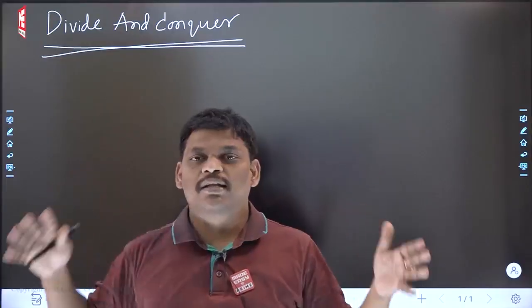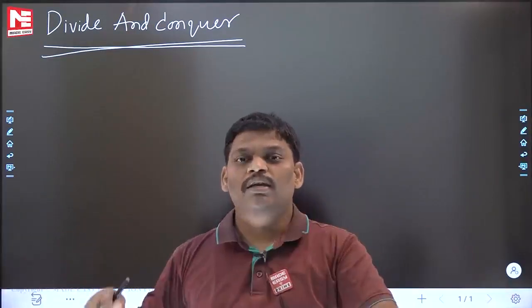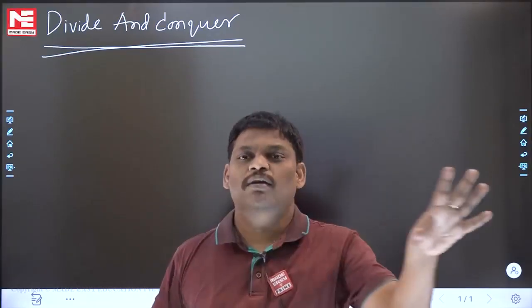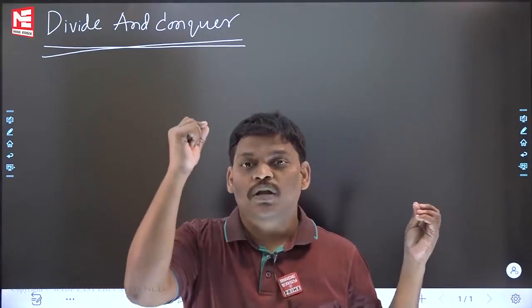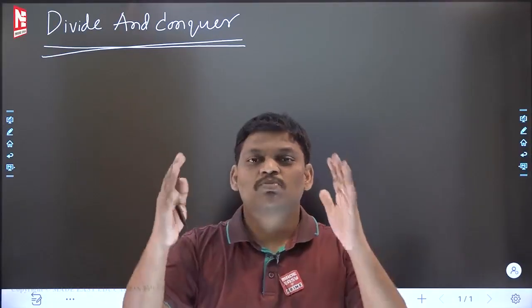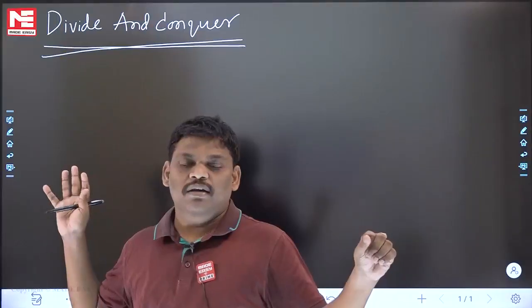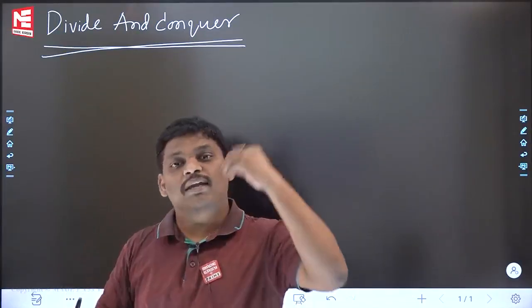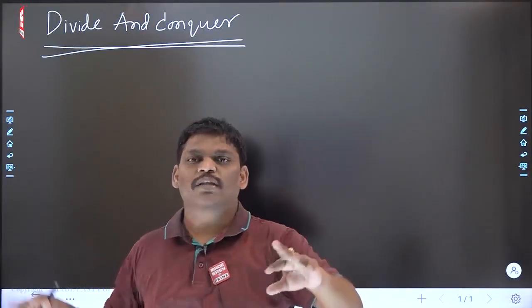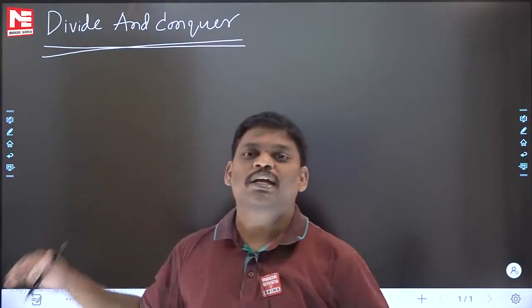Divide and conquer is saying that you have a very complex problem, a very big problem. You are thinking that you cannot solve this problem at all. Instead of saying I cannot solve it at all, the best idea is to divide that bigger problem into some small problems. Solve the small problems individually. Afterwards combine them. You will get the final problem answer. That's what the divide and conquer strategy is saying. And let me give one more real-time example also.